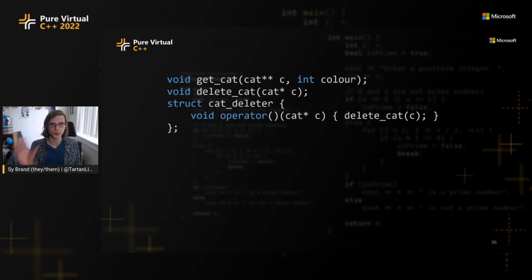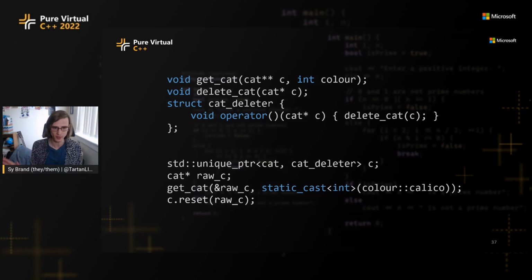So maybe we'll create a type, which will be our cat deleter. And then we'll do something like this. We'll create a unique pointer with our cat deleter. But then in order to get our cat, we need to create a cat pointer, give it the address of that. We need to static cast our color to an int, and then we're going to reset the unique pointer to the raw pointer. You could potentially just construct the unique pointer instead of doing a reset, but maybe this unique pointer is a member function, and you can do this in the member initializer of the constructor. You'd have to call reset.